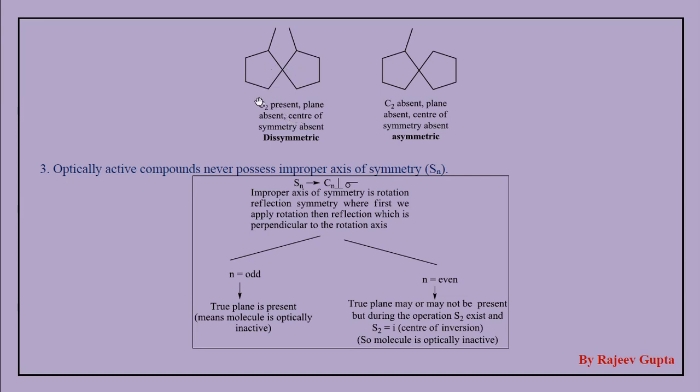It also contains a C2, as I said earlier that all molecules containing a chiral axis have a C2 axis, so these types of molecules fall into the dissymmetry criteria. So C2 present, plane absent, center of symmetry absent, so this is a dissymmetric and chiral molecule which is optically active. Now observe this molecule, this is a very interesting example.